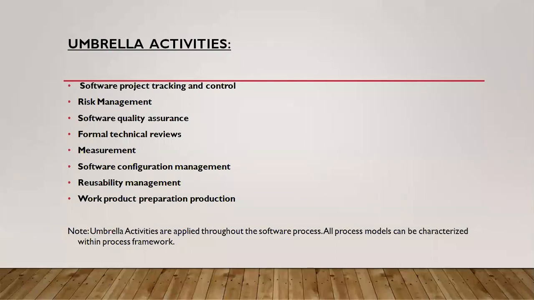Next, the fifth one is measurement. Measurement in the sense of measuring a process or project, based upon whether it fulfills the user requirements or not. Suppose the user has 1,000 customers, so will this project handle 1,000 customers at a time or not?